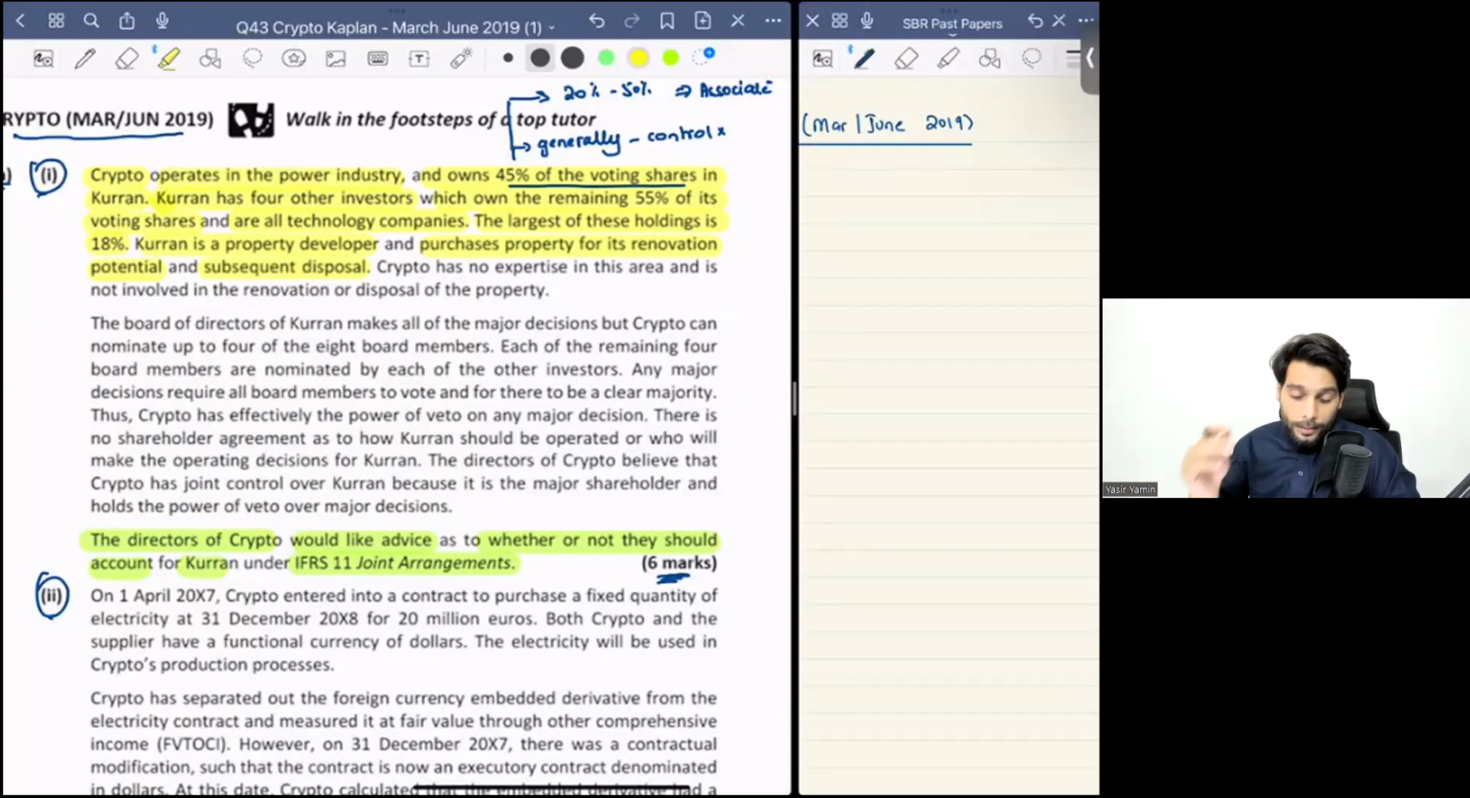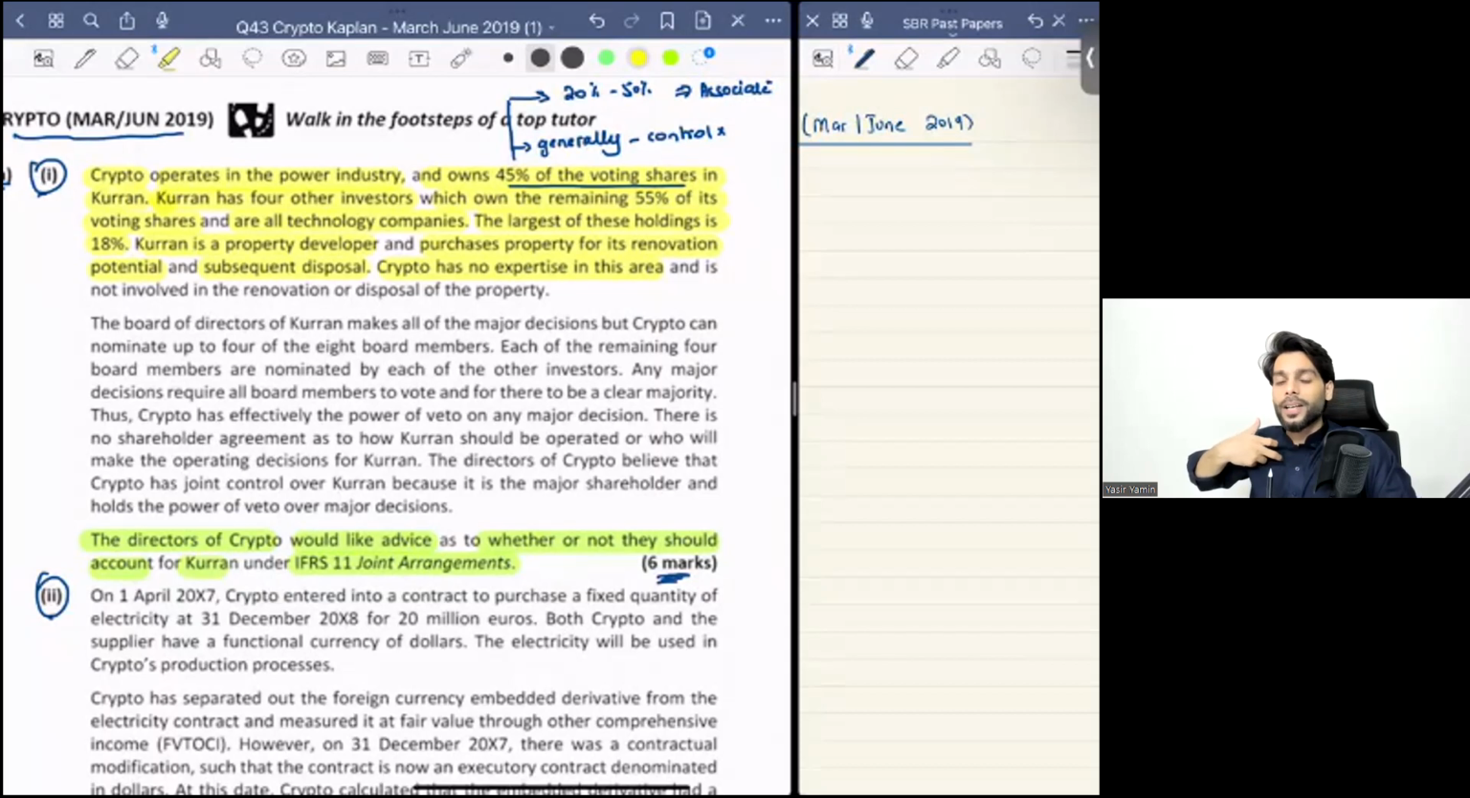So one thing that you have understood is that Crypto in itself is in the power industry. The other investors belong to the technology industry. And the company Curren, in which you have invested 45%, is in the property business. It buys a property, renovates it, and sells it at a profit. So that is their business. Crypto has no expertise in this area. So you cannot actually exercise your control the way you like.